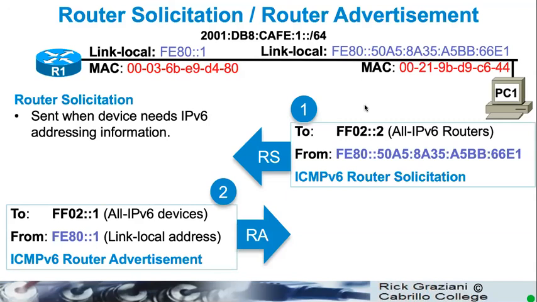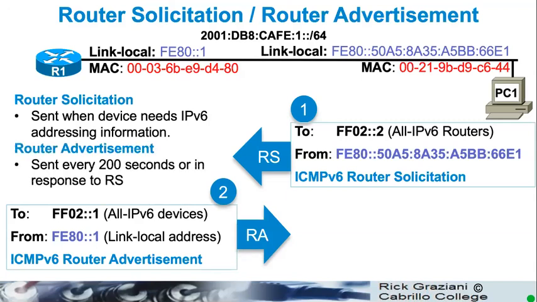The router advertisement message is sent every 200 seconds by default on a Cisco router, or in response to a router solicitation message. Okay, it's sent to all IPv6 devices, even when a router solicitation message is why it's sending the router advertisement. It also is sent from its link-local address.